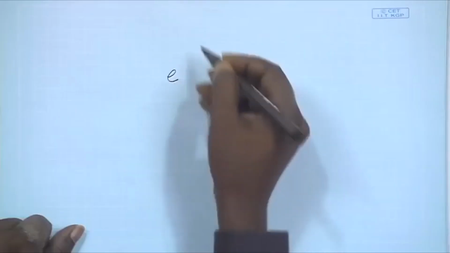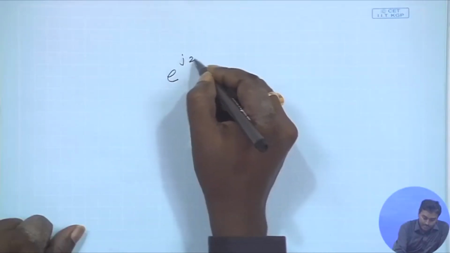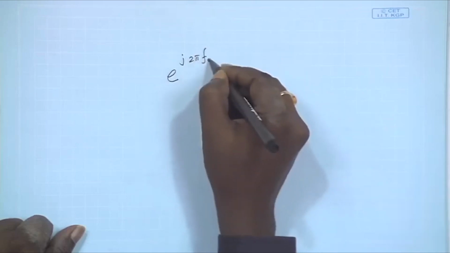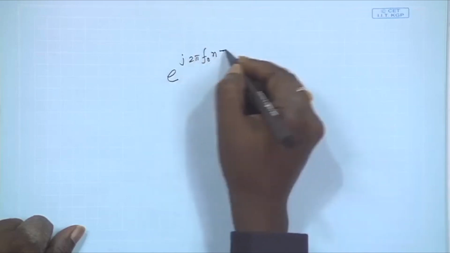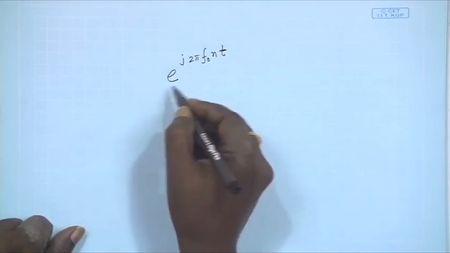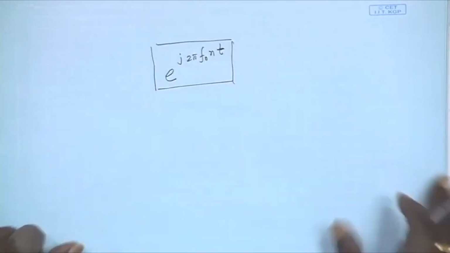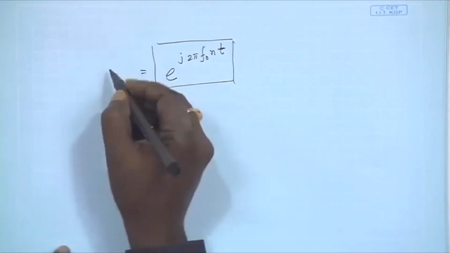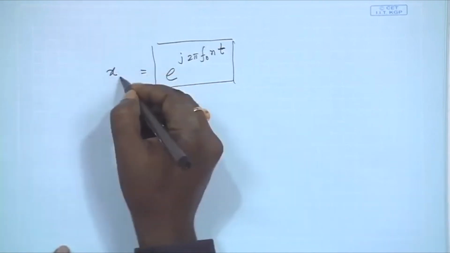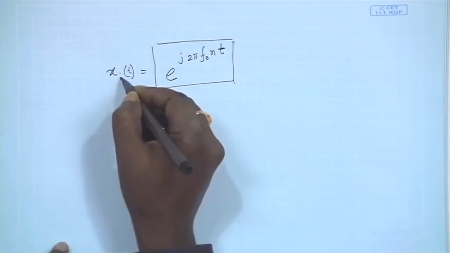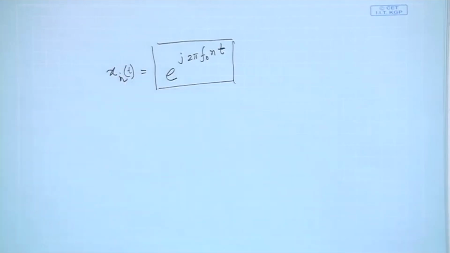The trigonometric one we have already done. For the exponential one, we said that the signal we are targeting is e to the power j 2 pi f0 n t, and we call these x_n(t).